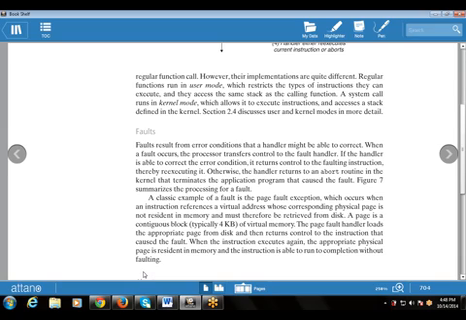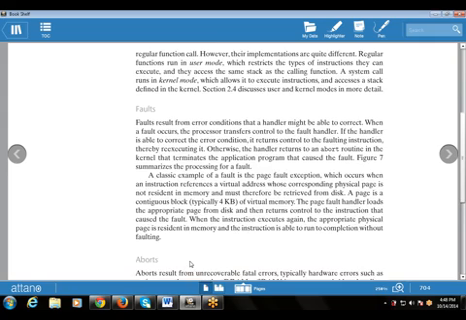So this paragraph says that when a fault occurs, control passes to the next part, that is the fault handler. The fault handler takes the fault and passes the control to the next instruction. If it is able to cope with, execute, or rectify the fault, then it's okay. Otherwise, the instruction will not be executed by the CPU.